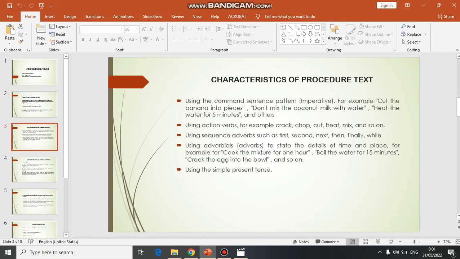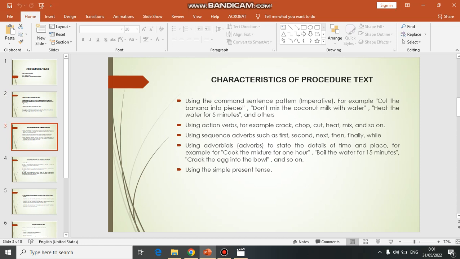Characteristics of procedure text. Using the command sentence pattern or imperative. For example, cut the banana into pieces, don't mix the coconut milk with water, heat the water for 5 minutes, and others. Using action verbs. For example, crack, cook, cut, heat, mix, and so on.